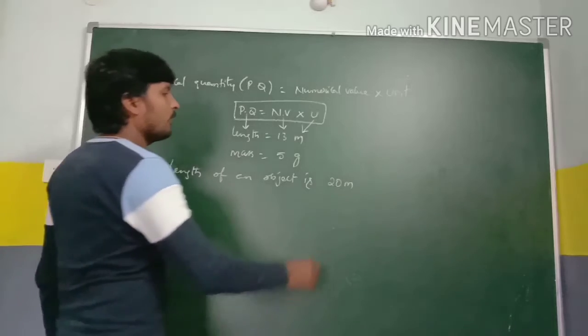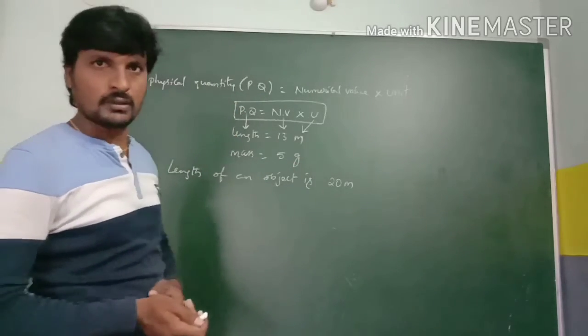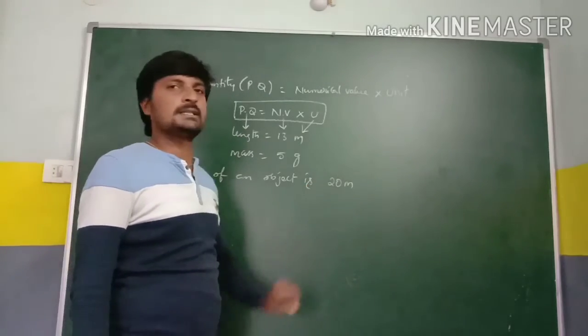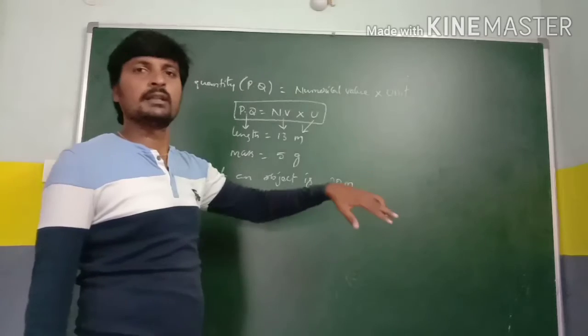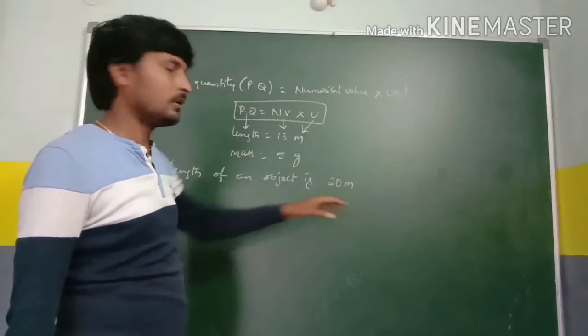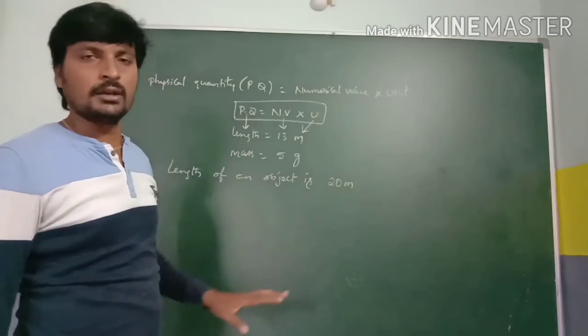I need this value to be converted into another system. Here 20 meters is in the SI system, but I need to convert it into another unit, for the same physical quantity.